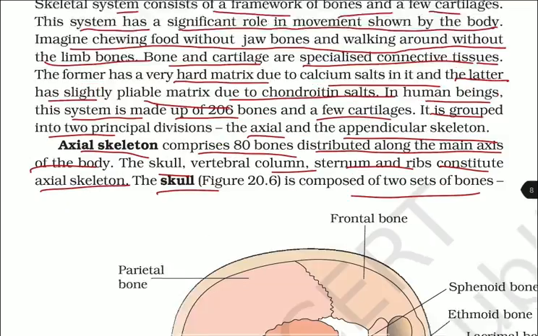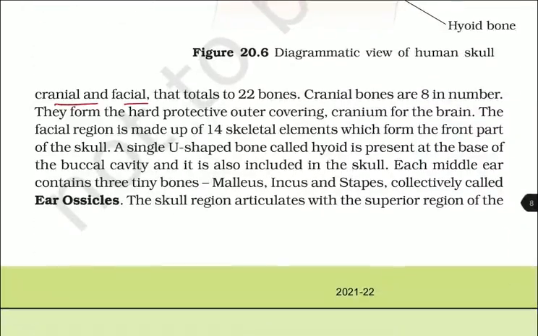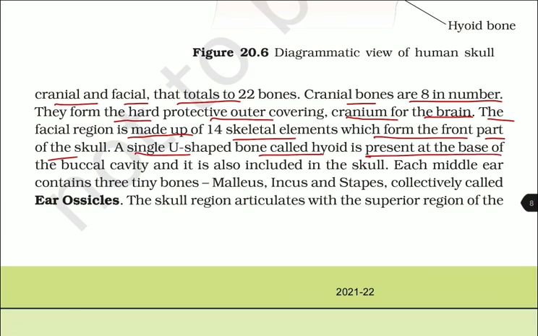The skull is composed of two sets of bones, cranial and the facial, that total 22 bones. Cranial bones are 8 in number. They form the hard protective covering, cranium, for the brain. The facial region is made up of 14 skeletal elements which form the front part of the skull, and a single U-shaped bone called the hyoid is present at the base of the buccal cavity, and it is also included in the skull. Each middle ear contains 3 tiny bones, that is malleus, incus and stapes, collectively called the ear ossicles.